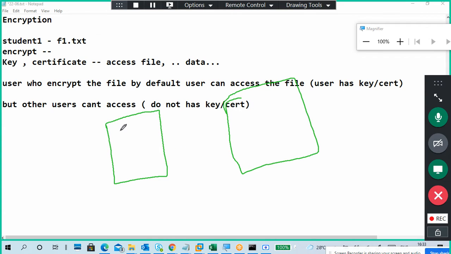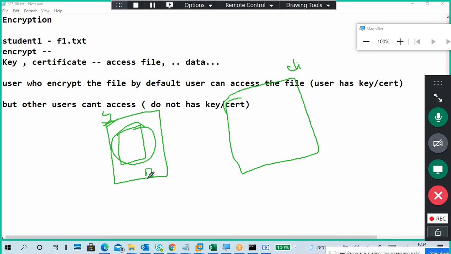For example, this is a server. Just for example, this is the client side connection, maybe SSH or something like that. Here I have a web page, for example, or maybe I have access. So I use a key or a certificate to encrypt this data while I'm sending.